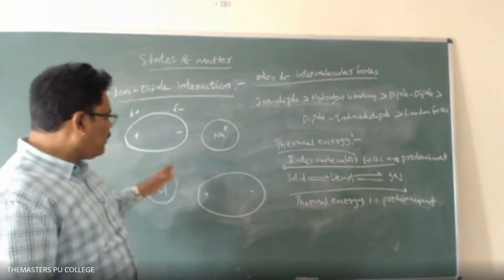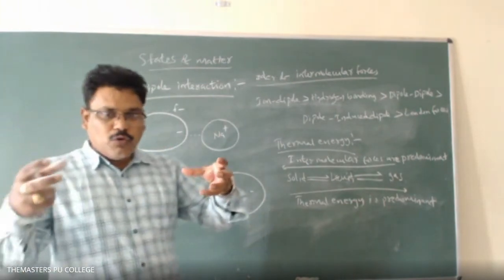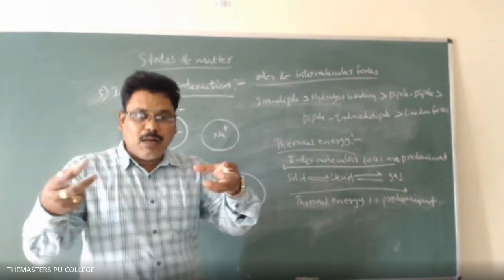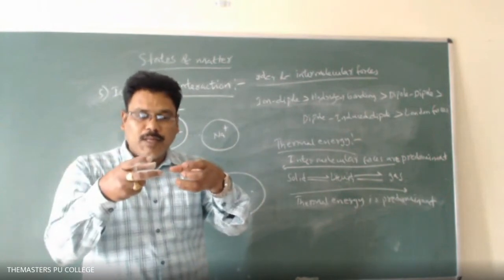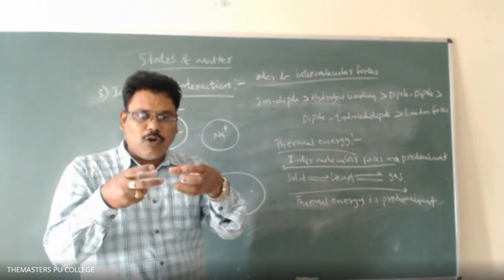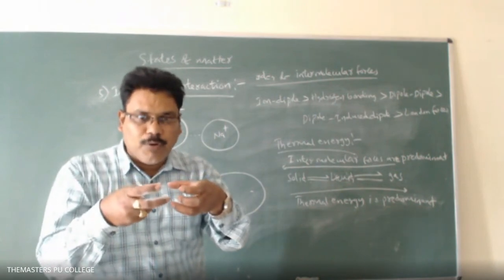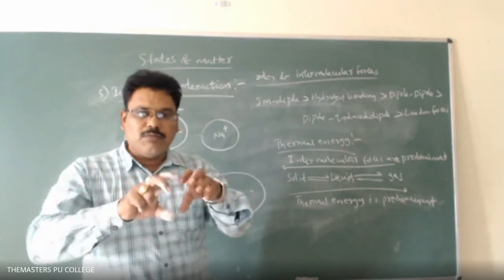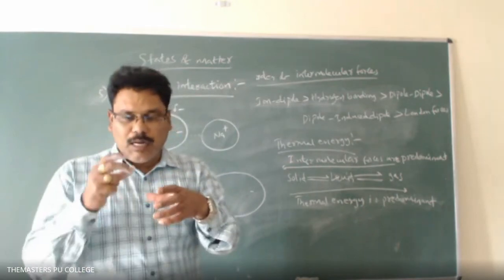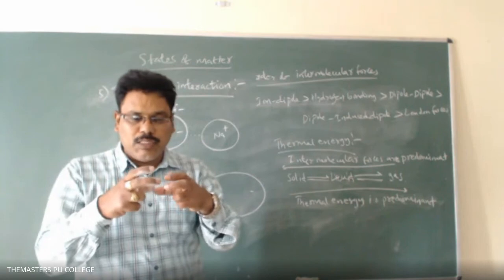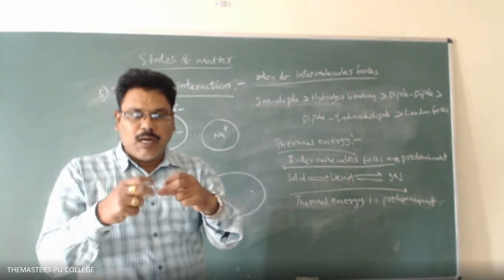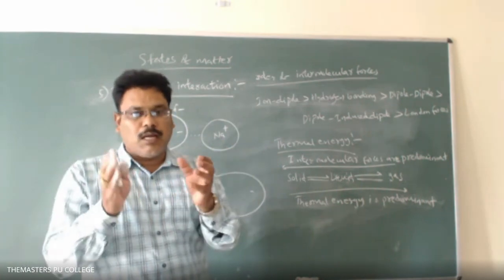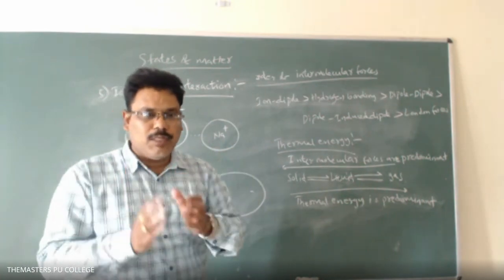For example, if you take two molecules, whenever they come close to each other, what will happen? The electron clouds become very close to each other. The electron cloud is negative charge, like poles, right? So both negative charges will repel, and that's why repulsive forces rise. Also, when the molecules are very close, the nuclei of both molecules or atoms become very near to each other.